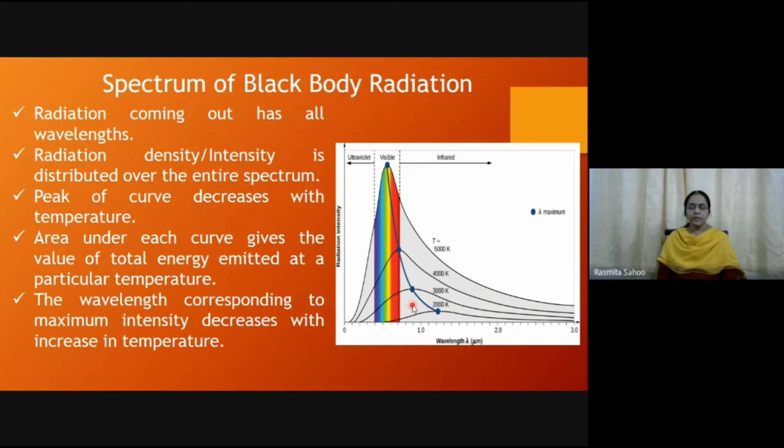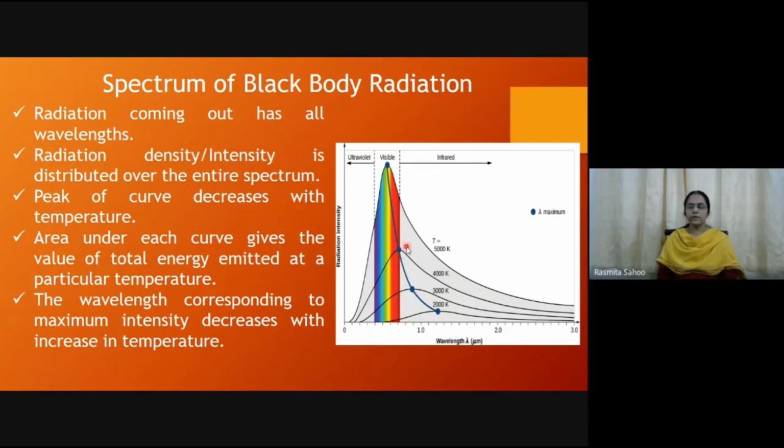Now the wavelength corresponding to the maximum intensity: for 2000 Kelvin, this is the wavelength where we get the maximum value. For 3000 K, we get the maximum peak at a lower wavelength. For 4000 K, we get the maximum peak at an even lower wavelength.